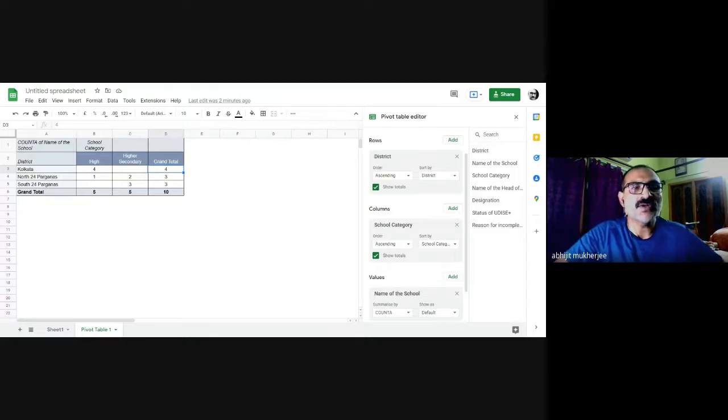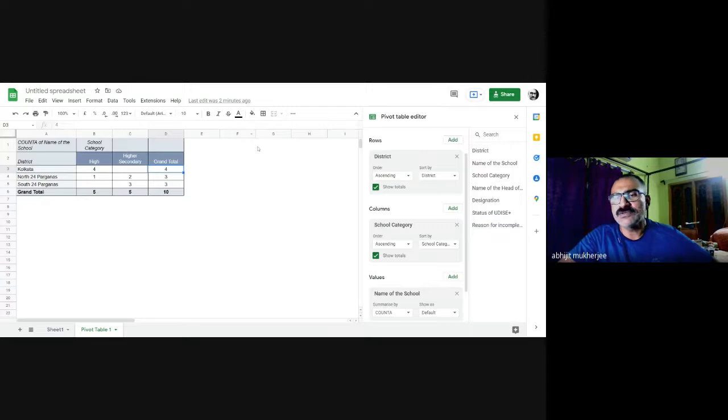There are 3 schools from North 24 Parganas, of which one is high and two are higher secondary schools. All the 3 schools from South 24 Parganas are higher secondary schools. So this thing is a pivot table.